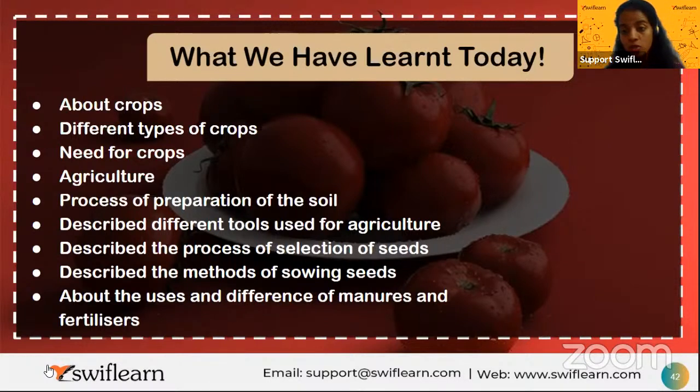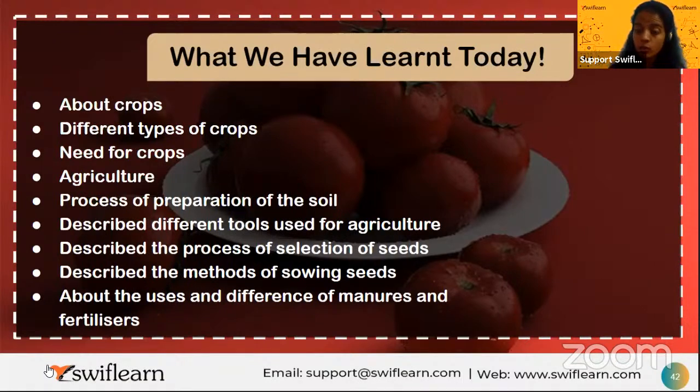Now describe the process of selection of seeds. I've already told you: take a container, fill half of it with water, take some seeds, put them inside the container, and wait for some time. A few seeds will sink; they are heavier and good in health. A few seeds will float; they are lighter, and they are unhealthy. That is the process of selection of seeds.